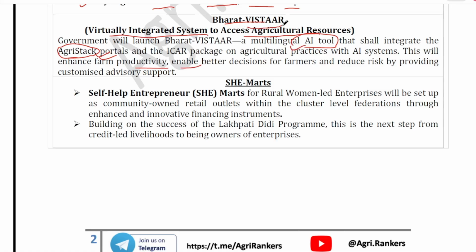You need to remember this one: the expansion of Agri-Star, and the more important thing, AI tool and Agri-Stack. These three things you need to remember. The allocation to Agri-Star is 150 crores, I think. That is an important thing.